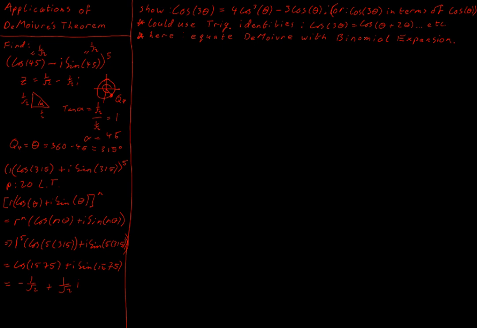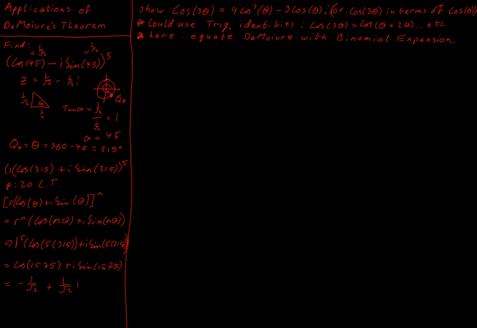Now, let's have a look at another application of this. This is if we're asked to show that cos or sine of multiple angles, so 3 theta or 2 theta or 5 theta, something like that, are equal to a particular number of cosines or sines added together or subtracted from each other. So effectively, this is an identity type question. And you could be asked to say cos 3 theta in terms of cos theta or in terms of sine theta. Doesn't matter.